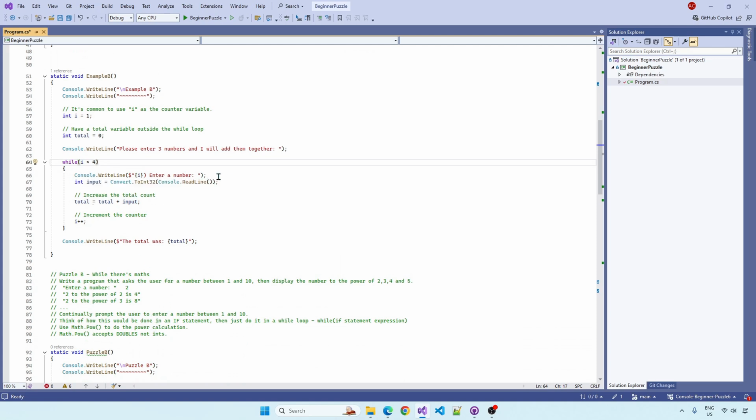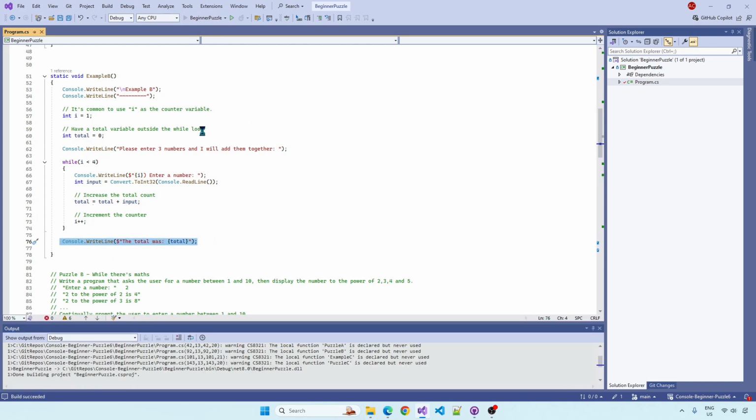So we're asking the user to enter a number, getting the input, converting it to integer, we're used to all this. But what we're doing is keeping a running total, so we're taking the existing total, which the first time through the loop will be 0, plus whatever the user enters. So if the user enters 1, the total will be 1. We're incrementing the counter, asking the user again, and if the user enters 2, well, the total is already 1, it's saved outside the while loop, so we're taking the total plus 2, then that's 3, so the total's 3 and it keeps on going. And then we're displaying it at the very end.